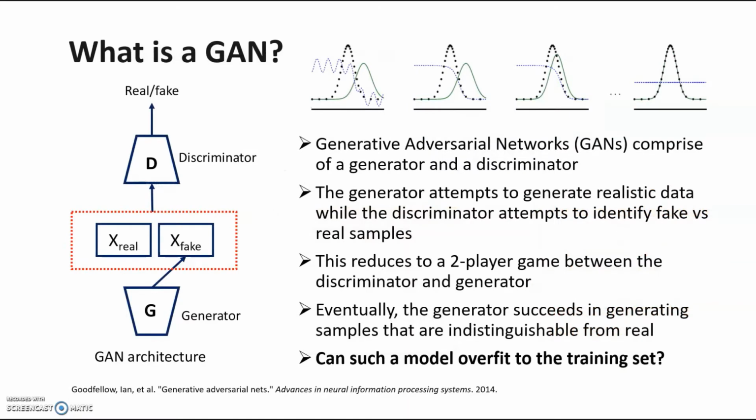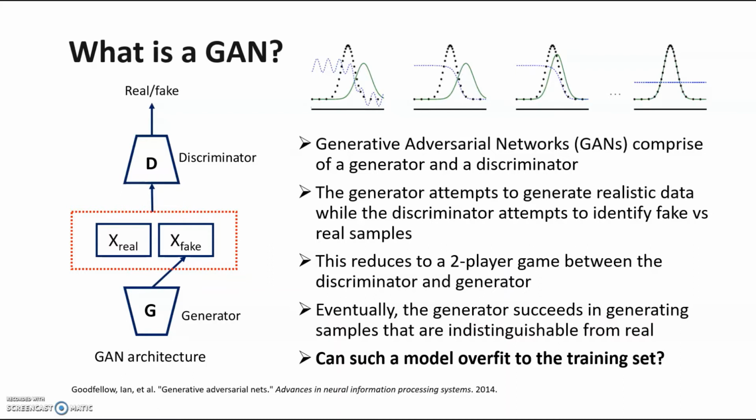Okay, so let's take a quick diversion to first define what a GAN is. GAN stands for Generative Adversarial Networks. Generative Adversarial Networks are a broad family of generative machine learning models, and they usually comprise two machine learning modules, a generator and a discriminator.